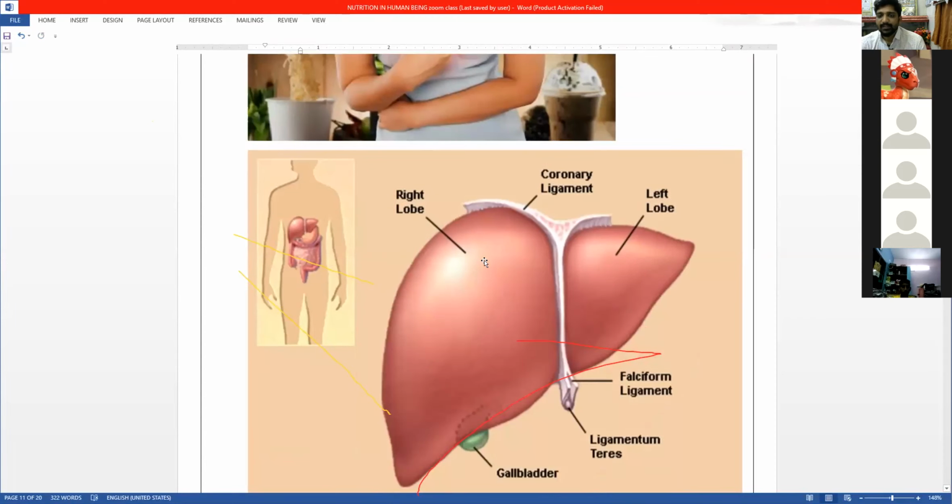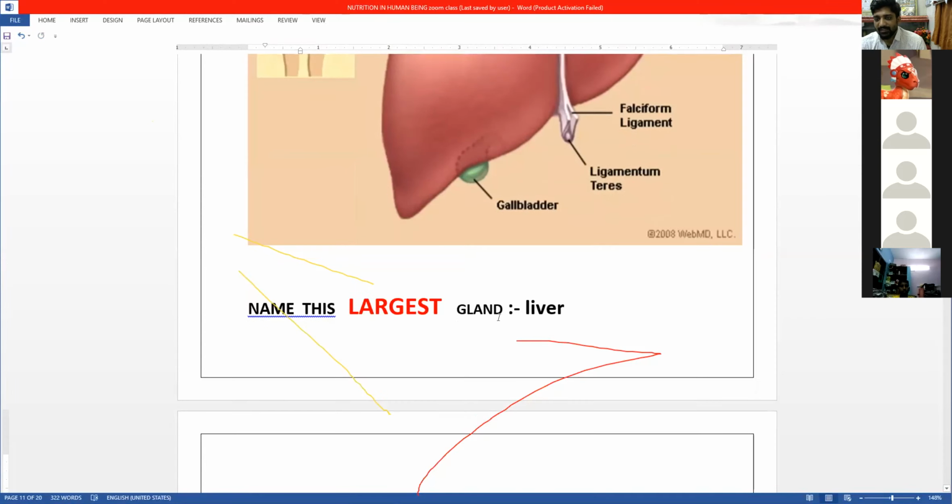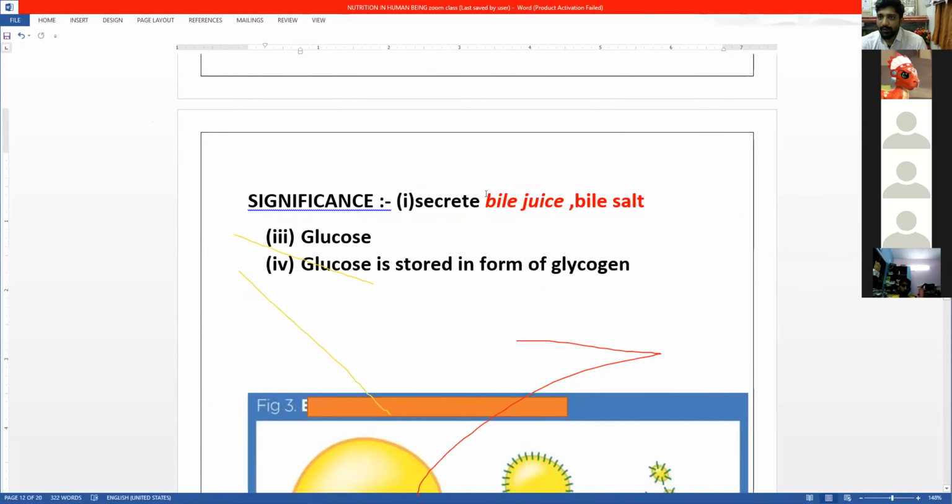Okay, now see here, the largest gland, which is the liver, we have seen the function. One is it makes the bile salts and bile juice. The other one is it forms glucose, and glucose is stored also in the form of glycogen. Remember, this is nothing but glucose only, but the name is glycogen because it is a stored form of glucose.